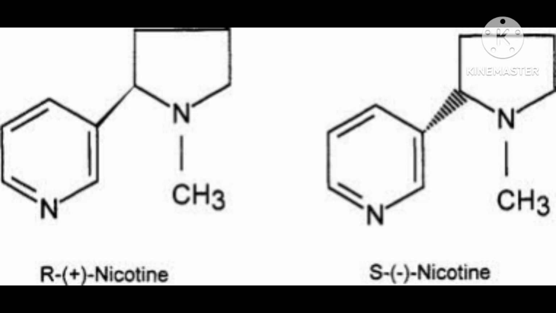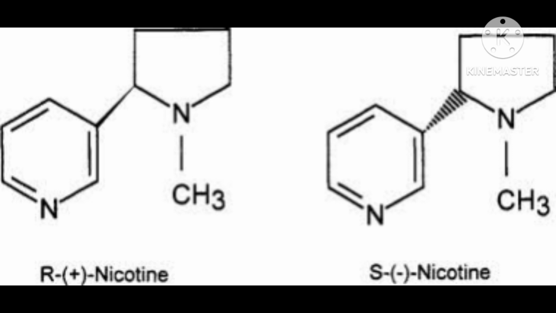If you see the nicotine structure, here you will find two rings attached to each other. One is a 6-membered ring, another is a 5-membered ring.